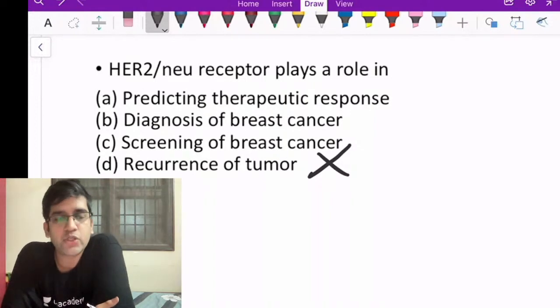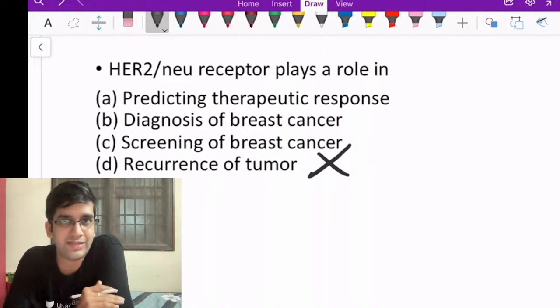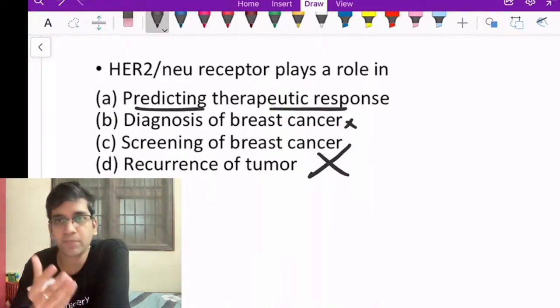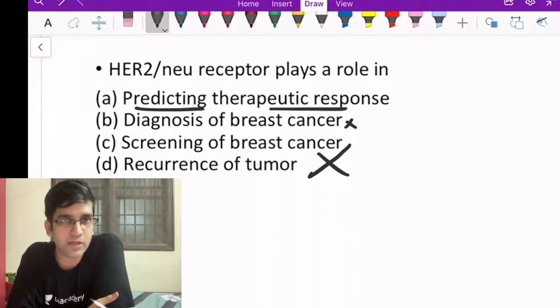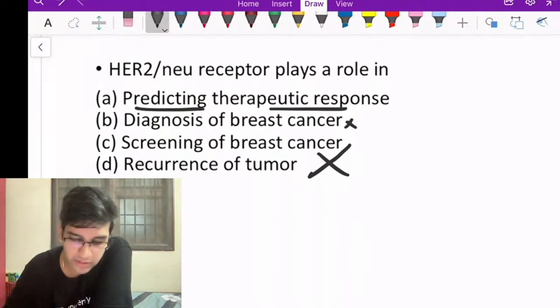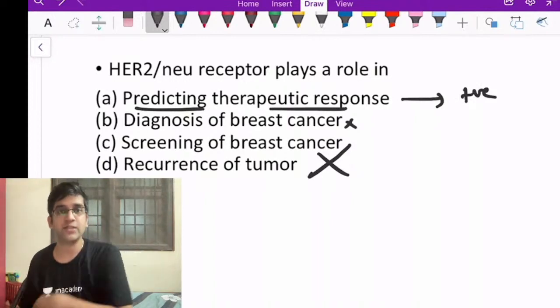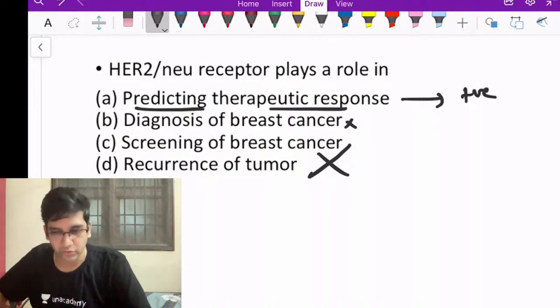Perfect. So HER2/neu is not useful for diagnosis of breast cancer. I don't want it for diagnosis, right? It's for predicting the therapeutic response. Like Amish said, I can give trastuzumab if it is HER2 positive, right? If HER2 is positive, I can give Herceptin or trastuzumab. It's a prognostic marker. It is not useful for diagnosis.